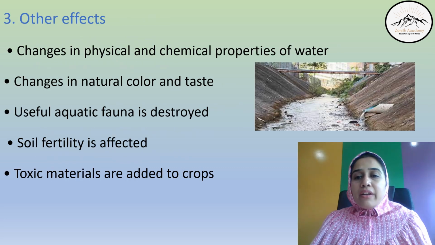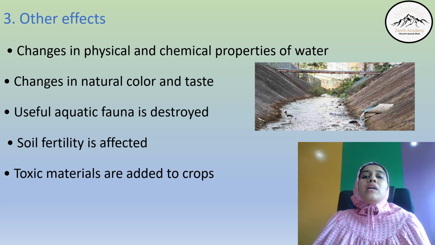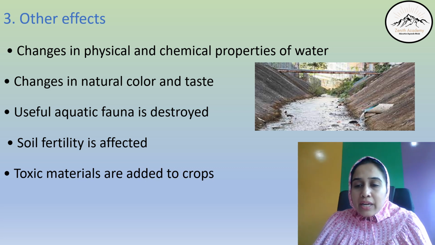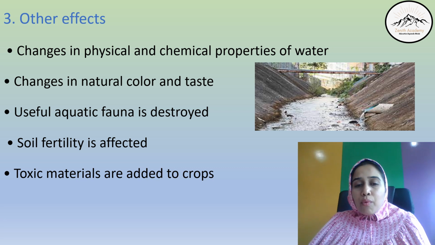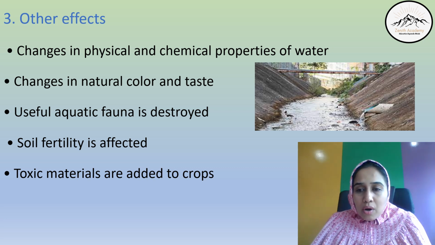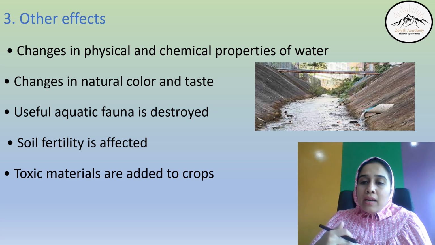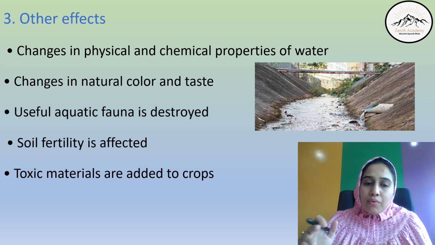Third one is other effects. Other effects of water pollution are changes in the physical and chemical properties of the entire water body. Then the color and taste of the water change. Aquatic fauna is destroyed. Fauna is the animal life under the water. Soil fertility is affected, and toxic materials are added to the crops. And those crops we eat, and finally we get infected due to that also.